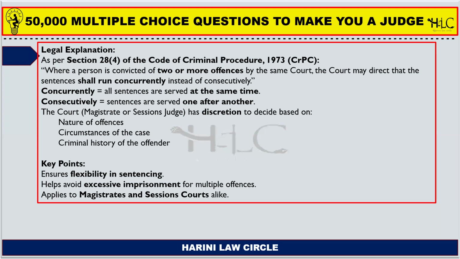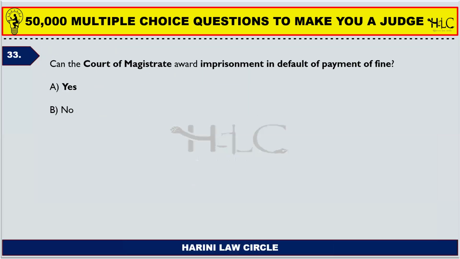So it is not necessary that he should first serve the imprisonment for theft, which is, for example, 7 years, and then serve the imprisonment for criminal conspiracy for another set of years. They can run concurrently. Both the punishments of 2 or more offenses can run concurrently at the same time.